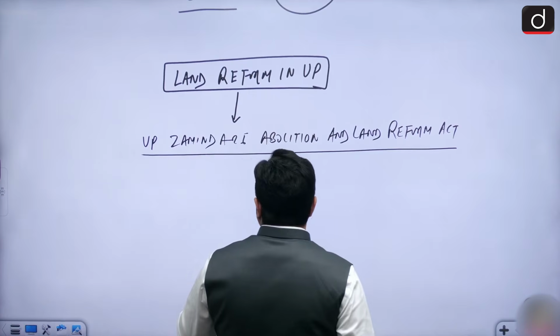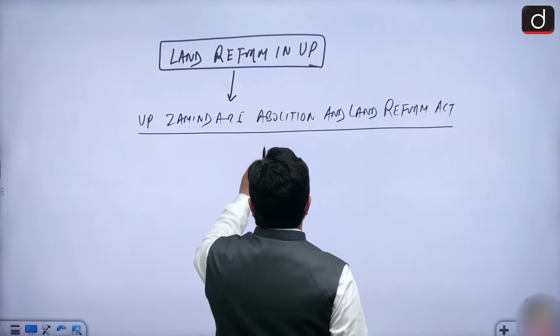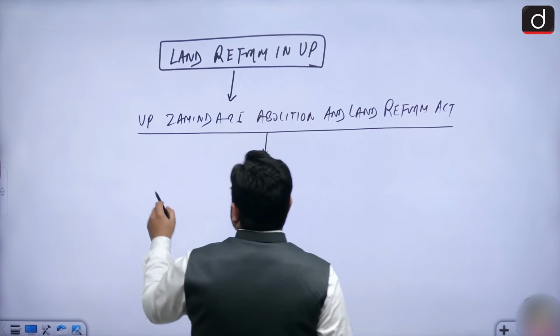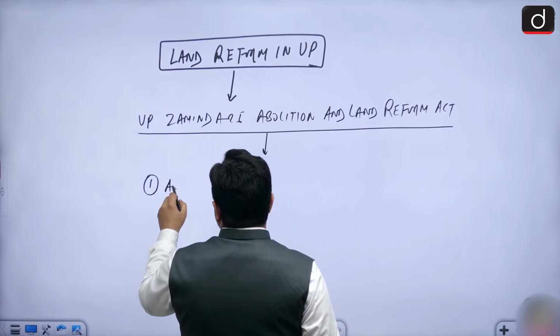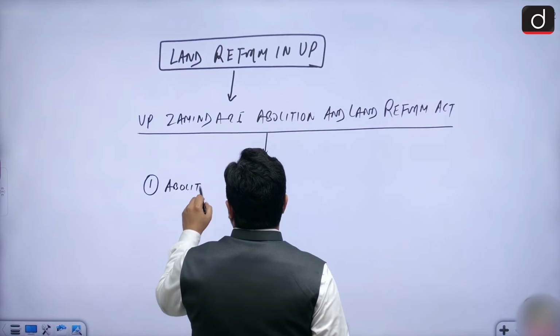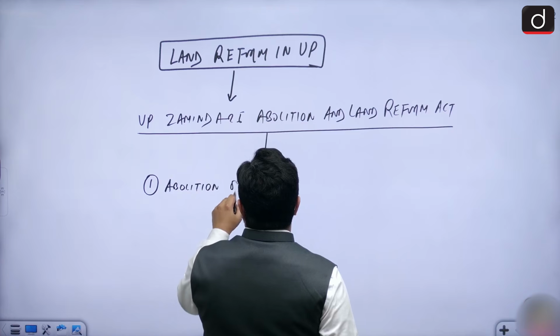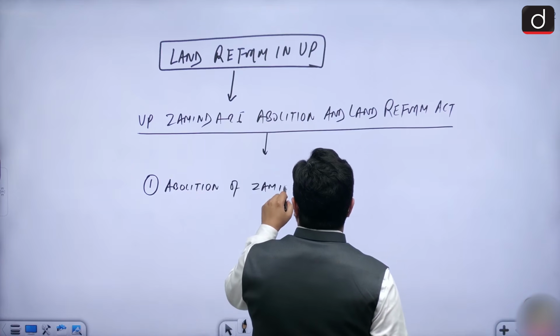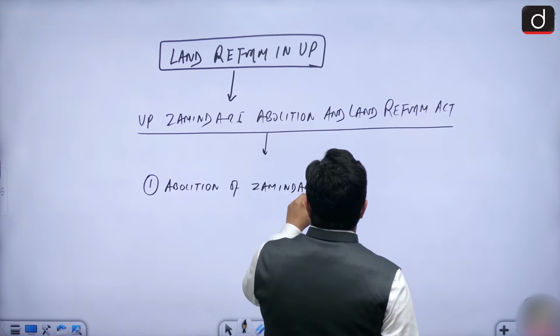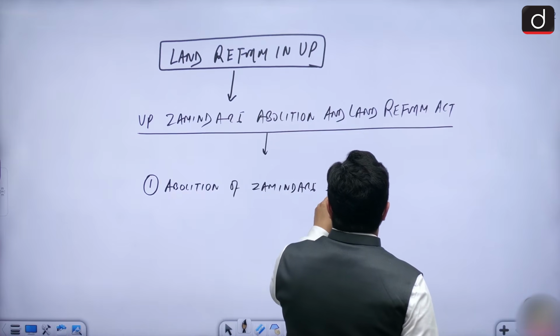Some of the key provisions of the Act are as follows. One is abolition of Zamindari system. So the first provision was that the system of Zamindari was abolished.